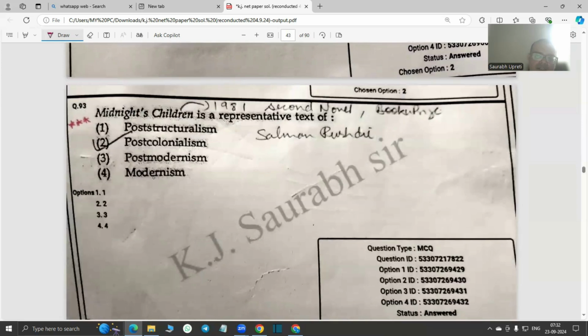Midnight's Children is a representative text, of course, of post-colonialism, right? Actually, there is an ambiguity here. I would rather beg to differ from the answer that has been ticked here. I would rather say it's postmodernism, because out and out, if you look at Salman Rushdie, especially this text is a classic, although post-colonial elements are there, but most importantly, I would say it is postmodernism. So I would change the answer from 2 to 3 here. It's a 1981 novel, the second novel of Salman Rushdie. It won the Booker Prize, two times this novel received the Booker Prize.